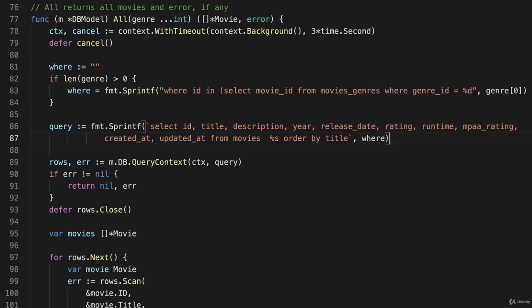And if no parameter is supplied, it will be substituting an empty string for %s. But if an int is given to this all function when we call it, then it will put the where clause in there. And that's really all I have to do. At that point, there's no other change required. So we can now go and create a handler for this.